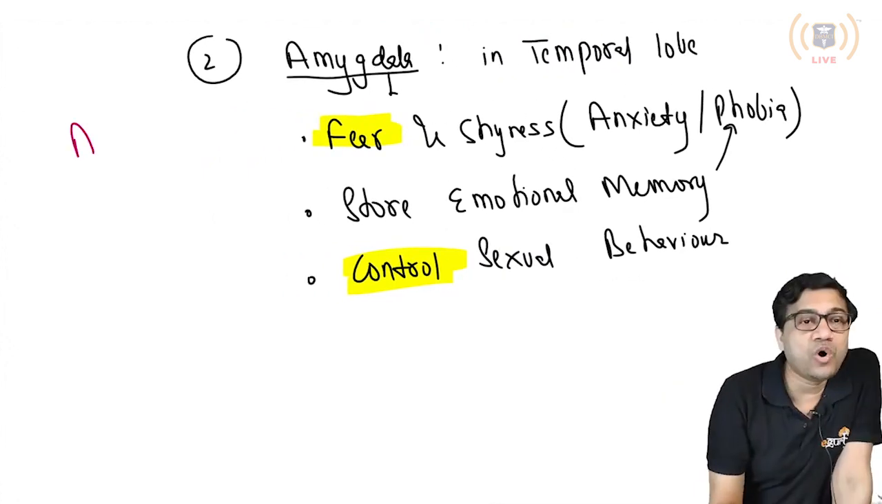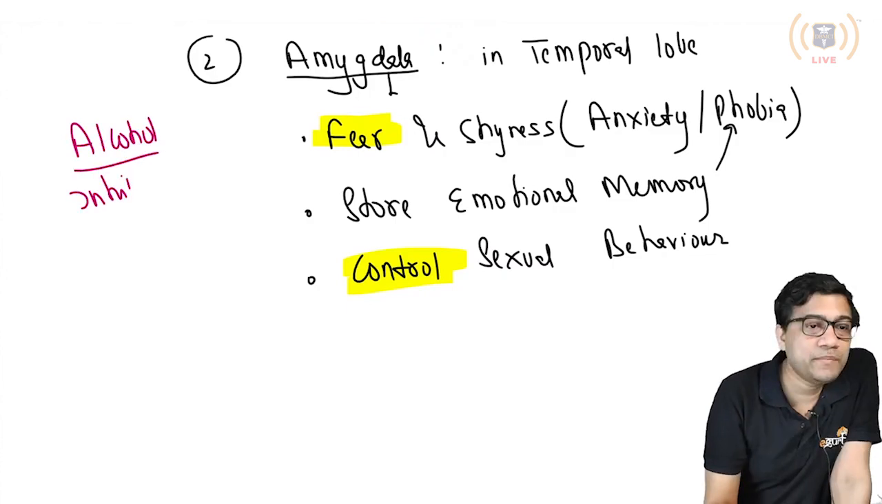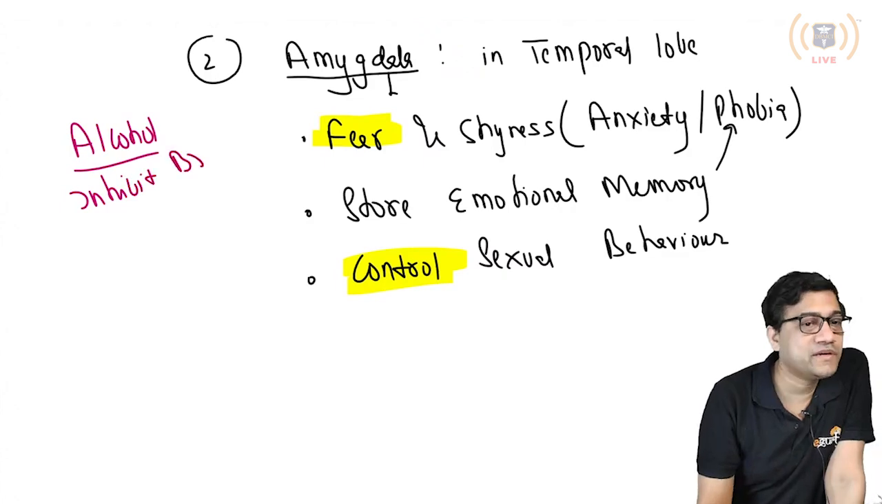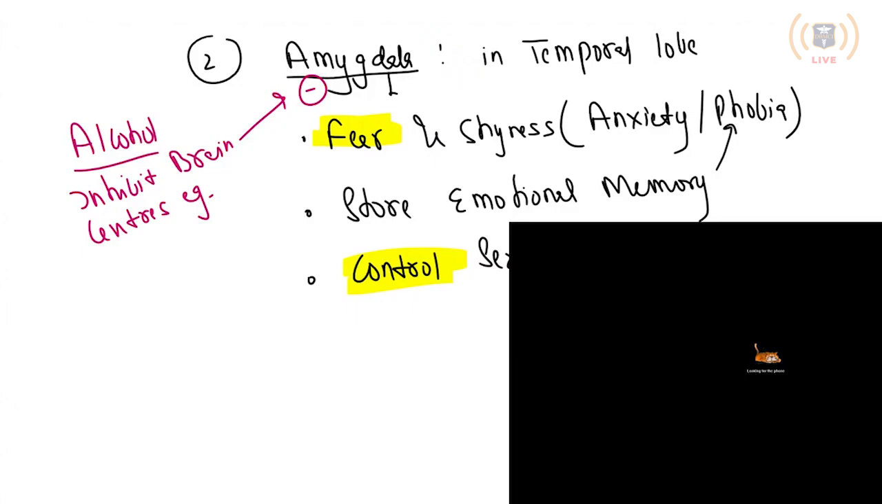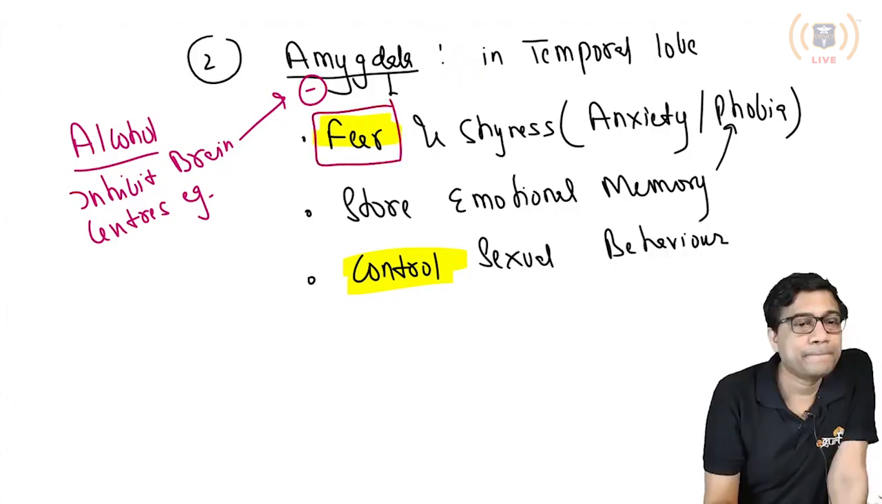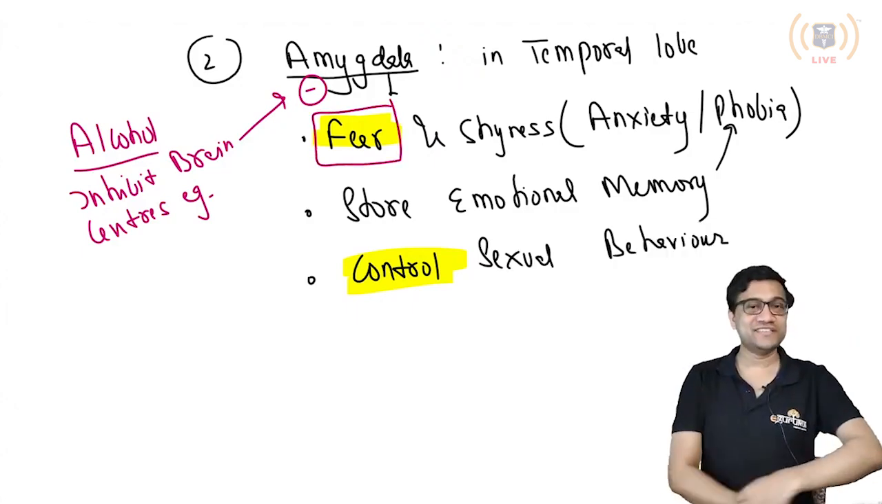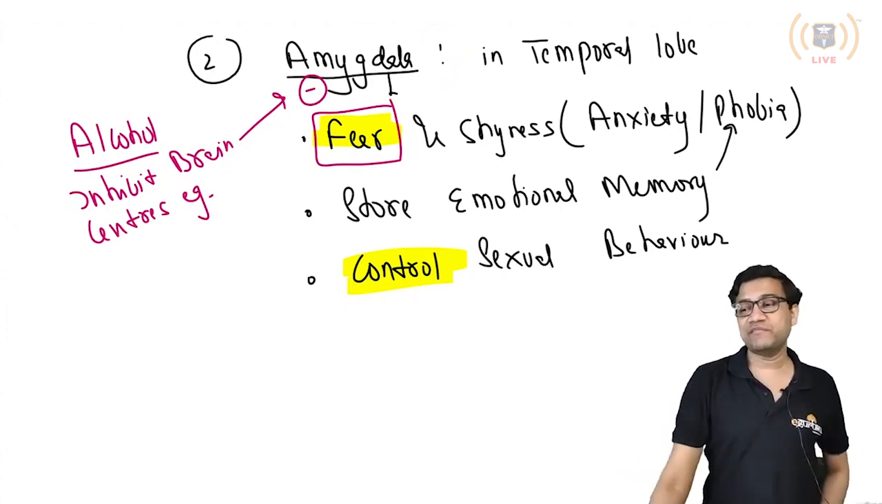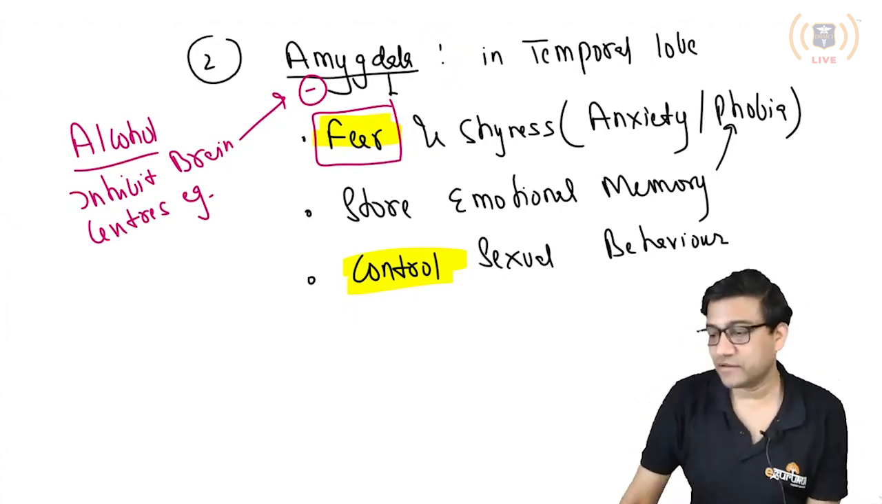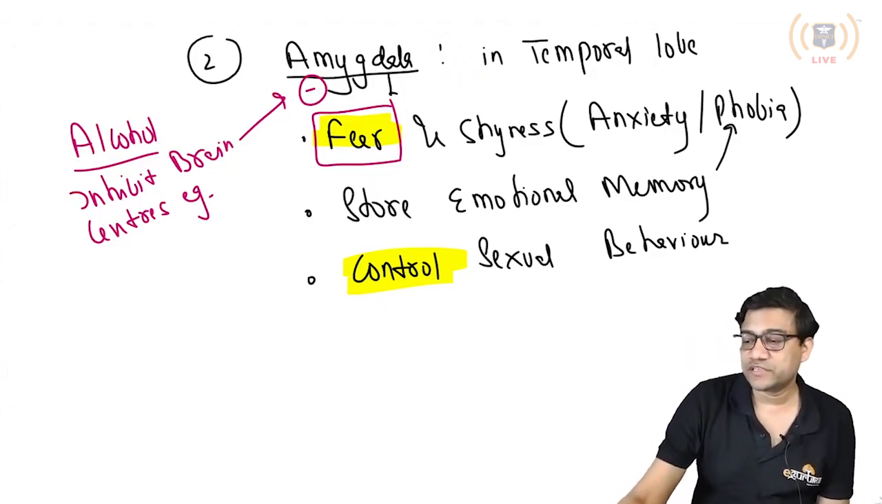So something very interesting: alcohol inhibits the amygdala and higher brain centers. That's why after alcohol people tend to become fearless. Yes or no? After drinking alcohol, people can become very fearless. Okay, clear? Fine.